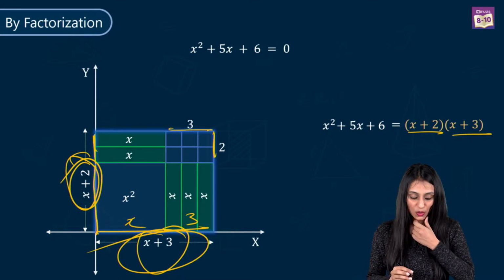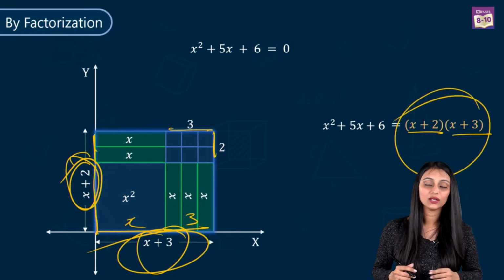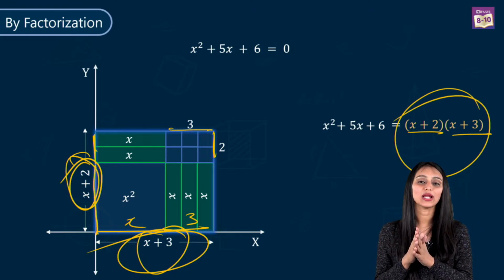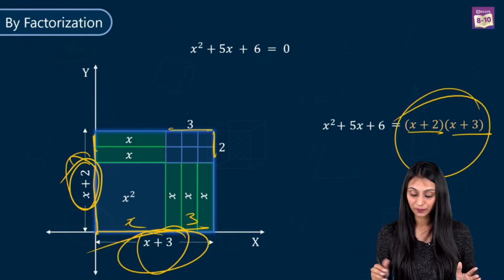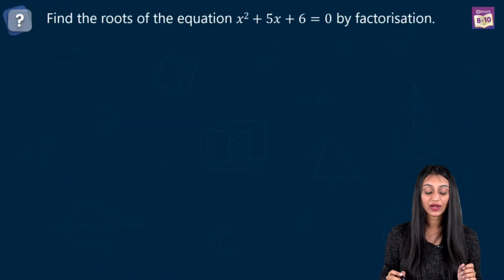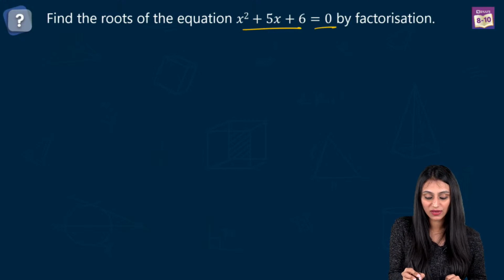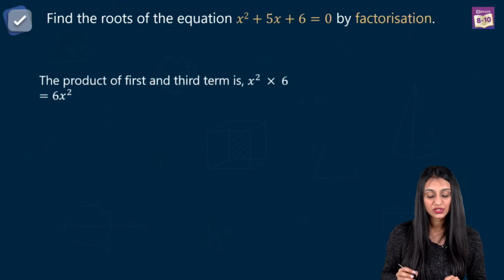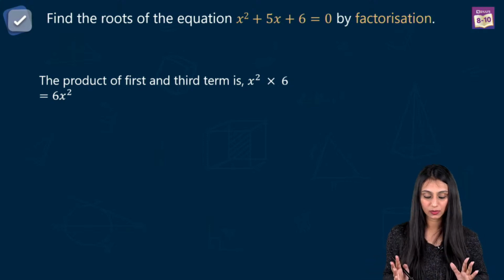All right. So that's how we learn how to find the factors, right? This method is basically known as the splitting the middle term method. Now let's try out a question. We have to find out the roots of this equation, x square plus 5x plus 6 equal to 0 by factorization. So first of all, how do we do middle term splitting?